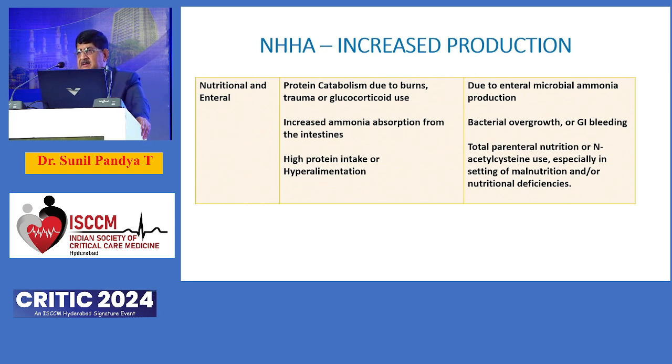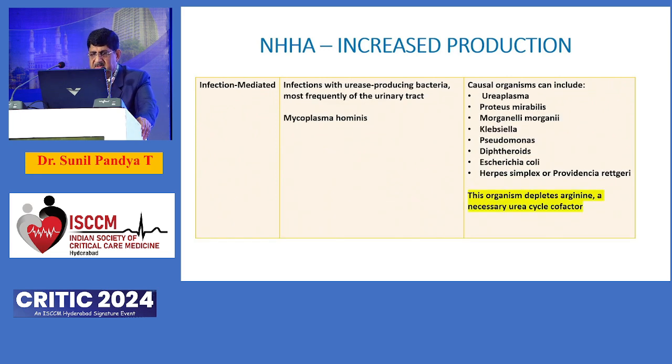So delving into the various causes of hyperammonemia, mostly they can be categorized, as I said, into those that increase production. The nutritional, enteral causes, which you typically see in catabolic states like acute pancreatitis, burns, trauma, or sometimes when the gut microbiome is altered for absorption in the intestine, or hyperalimentation, when you are giving more protein to patients who are sarcopenic, like 2.5 grams per kg per day, and all these things can produce ammonia.